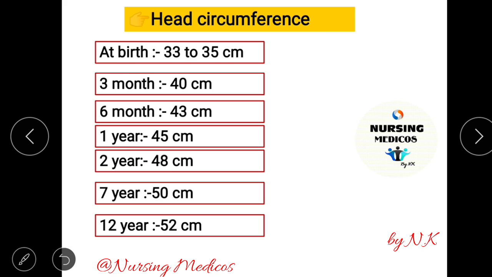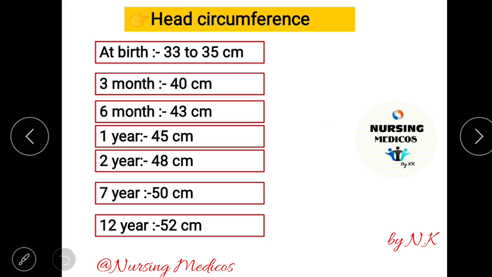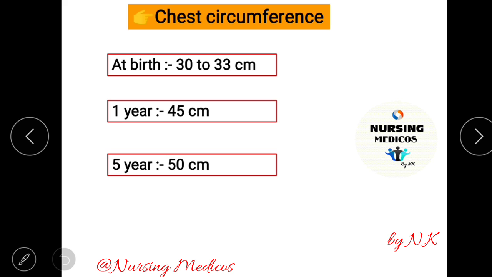So we'll discuss the next point, chest circumference. At birth, that is 30 to 33 centimeter, that is less than head circumference. We can see head circumference is 33 to 35 centimeter and chest circumference is 30 to 33 centimeter. Then at 1 year, that is 45 centimeter, and at 5 years, that is 50 centimeter.